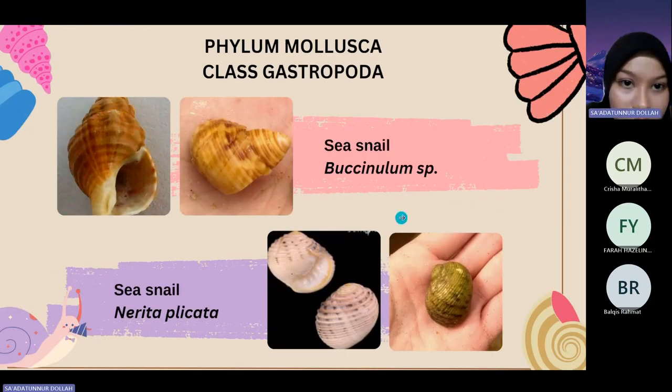We also found a specimen from the phylum Mollusca and class Gastropoda, which is a sea snail. The scientific name is the Bullacta species. The next one is the Nerita plicata, also of the class Gastropoda. These 2 specimens are compared to Google Lens, not to the Ecoma gallery, because the Ecoma gallery mostly has coral specimens.